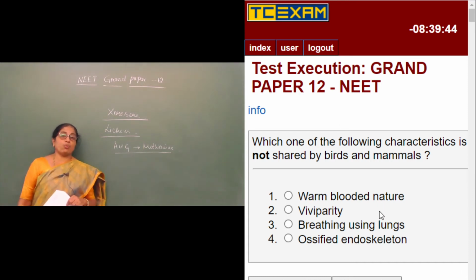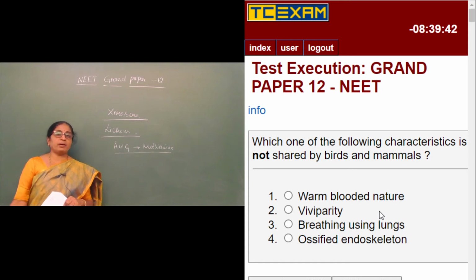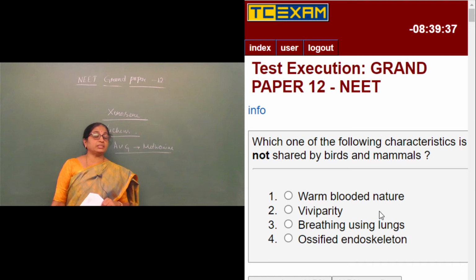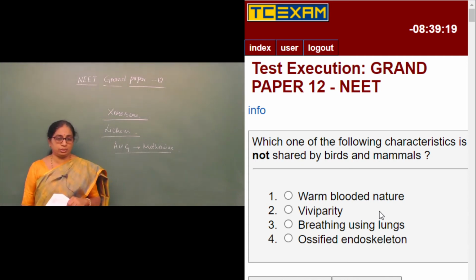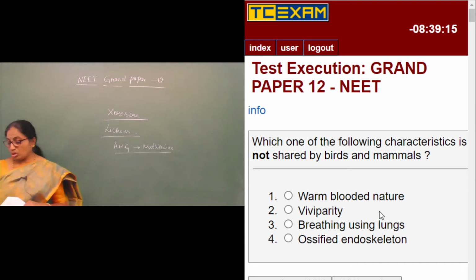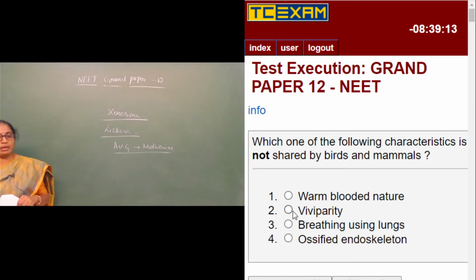The second is viviparity, which is giving birth to young ones. Viviparity can be seen in placental mammals and marsupial mammals, but not in egg-laying mammals. This viviparity is not at all a characteristic of birds. All birds exhibit oviparity, where they lay eggs. Therefore, viviparity is the character which is not shared by birds and mammals.